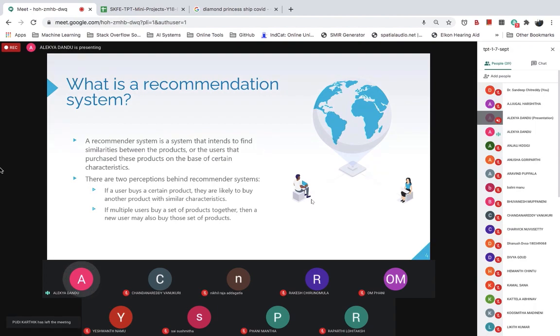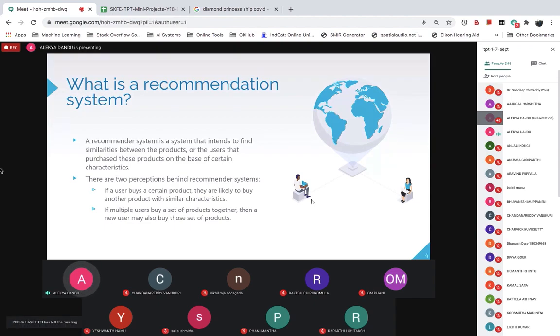So, the two main perceptions behind a recommender system are, first, that if a user tends to buy a certain product, they're more likely to buy another product with similar characteristics. An example of this would be when you're scrolling through Amazon and you click on a product, and when you scroll down, there's a panel which says similar products. So this is an example of this.